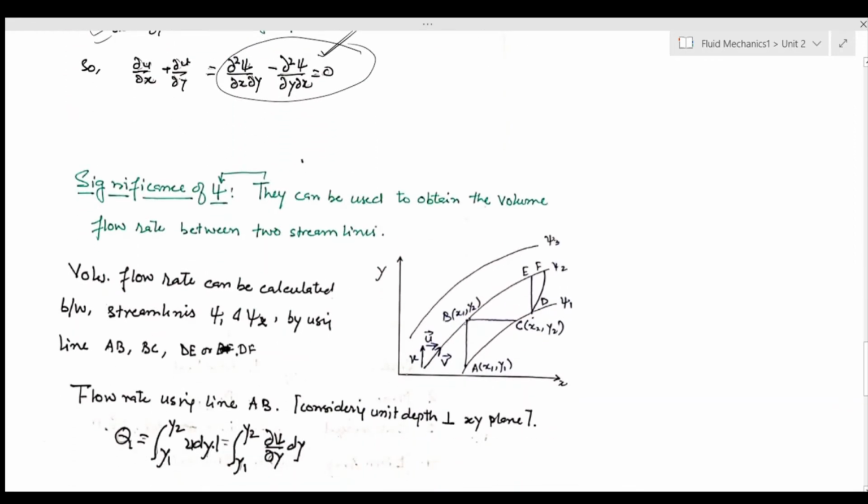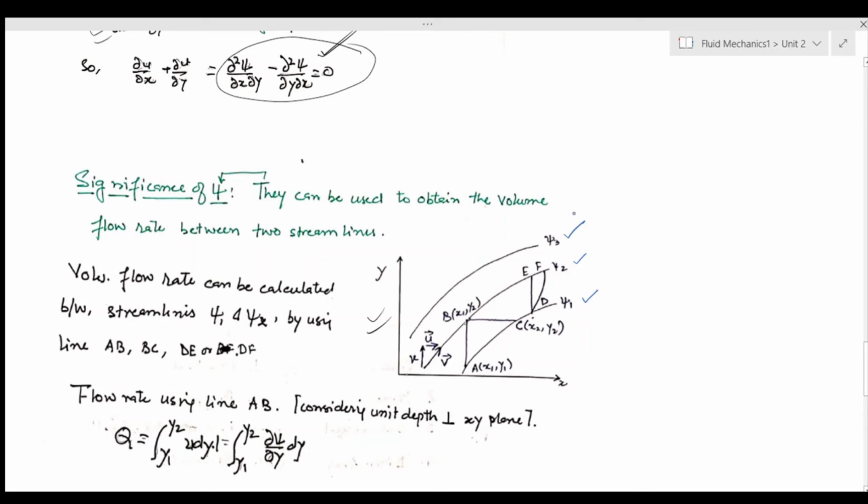Another benefit of using the stream function is to find the volume flow rate between two streamlines. Now consider a flow which I have shown here. In this flow I have taken multiple streamlines. One streamline is defined by psi1, another by psi2, another by psi3.